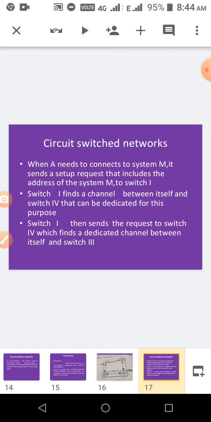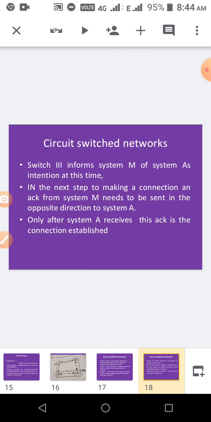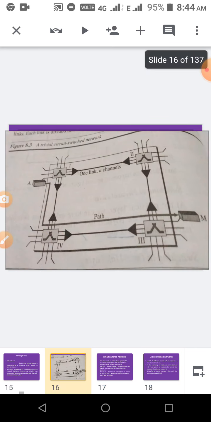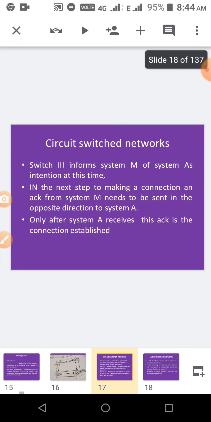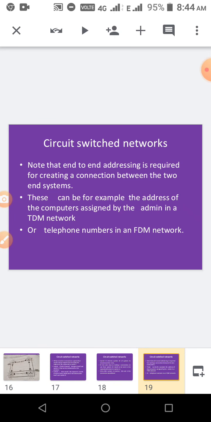So switch 1 finds a channel to switch 4 that can be dedicated for this purpose, and then switch 1 sends a request to switch 4, and then 4 again finds a channel, and switch 3 informs system M. Okay, so in the next step, making the connection and acknowledgement from M. First we are giving request from A to switch 1, and it allocates a channel, and again gives request to 4, that gives request to 3, and then 3 informs M.